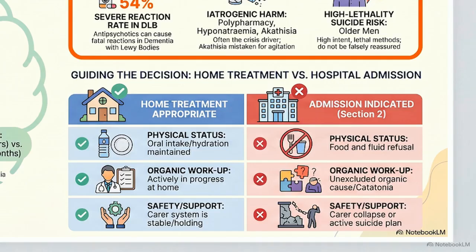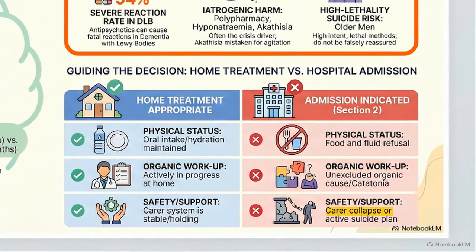This table highlights the systemic rule of older adult care. The system is the patient. Total carer collapse is a primary, independent driver for hospital admission.